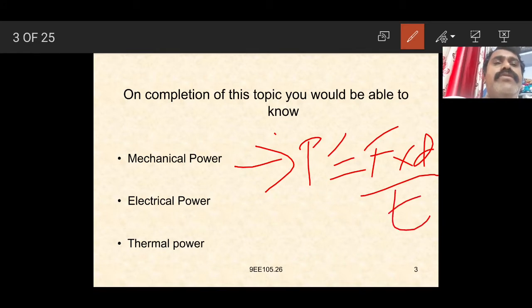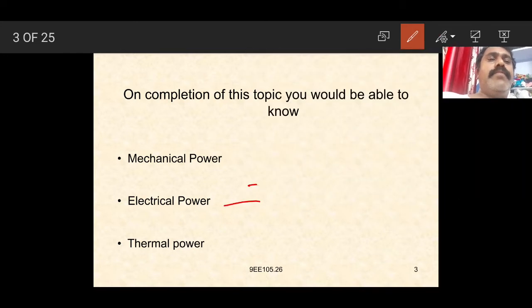Mechanical power can be defined as the work done in a mechanical system divided by the time taken. The work done is the force acting on the body to move the body through some distance, denoted here by d. So the force into d by t, which is P is equal to F into d by t.